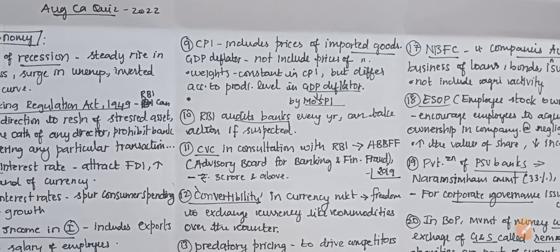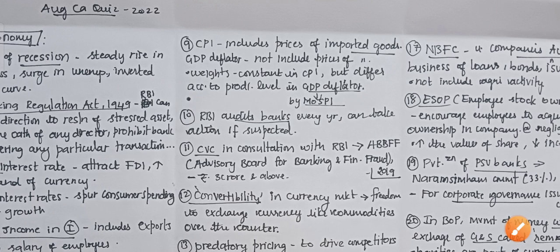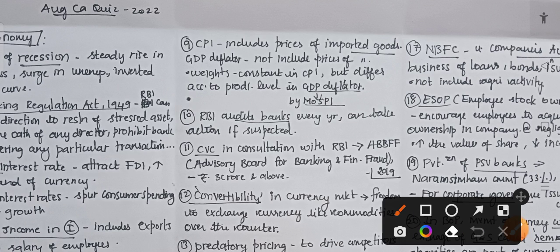And the next MCQ fact is about CPI and GDP deflator. So CPI includes prices of imported goods also, whereas the GDP deflator calculates only the domestically produced products, so it does not include imported goods. And the weights are constant in case of CPI, the consumer price index, but in case of GDP deflator, it differs according to the production level of each good. And GDP deflator is released by the Ministry of Statistics and Program Implementation.